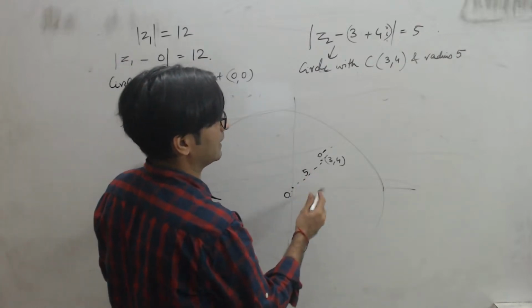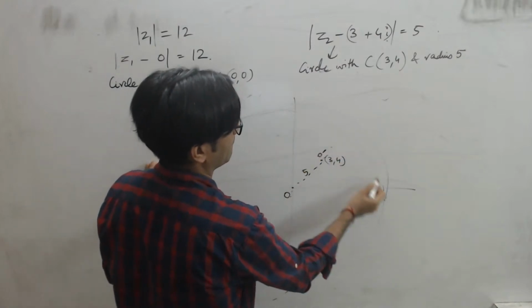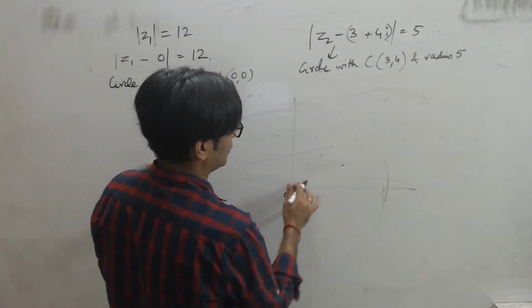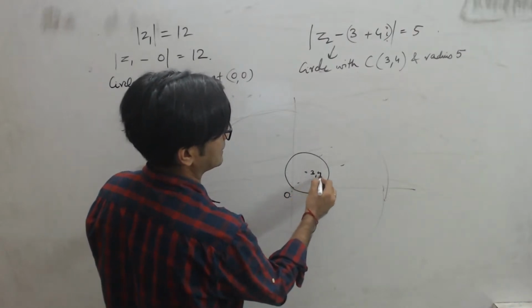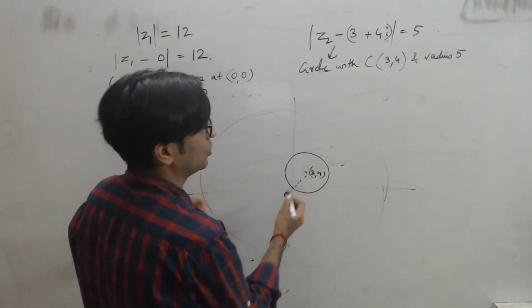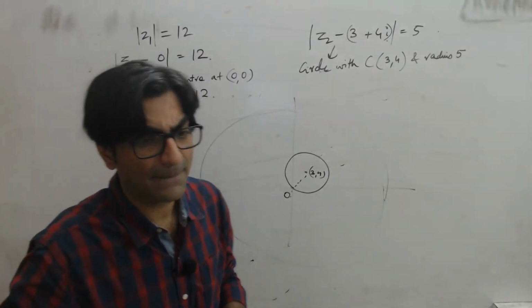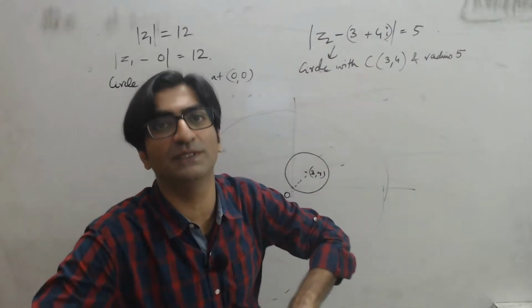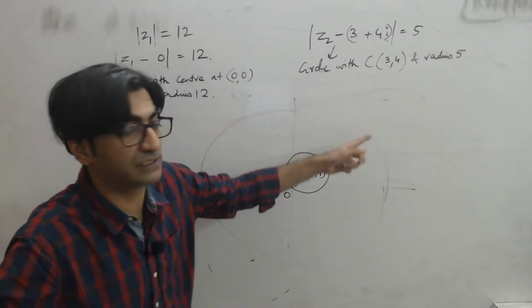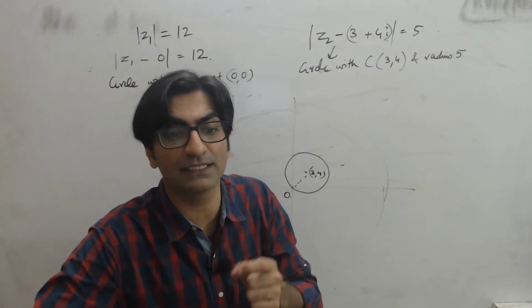So that is the radius. So if that is the radius, the circle formed will look something like this. It will be a circle which has center at 3, 4 and passes through the origin. Right? This is what we got. Now what has the question asked? For all complex numbers Z1 and Z2 that satisfy these two, which means that lie on these two circles, Z1 and Z2, the minimum value of mod Z1 minus Z2.